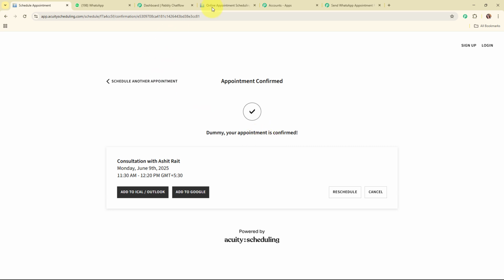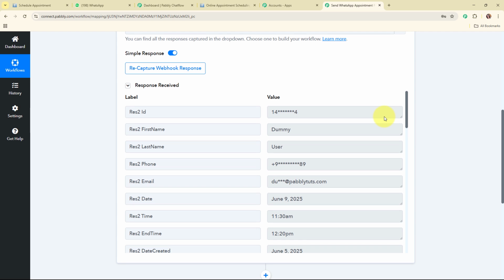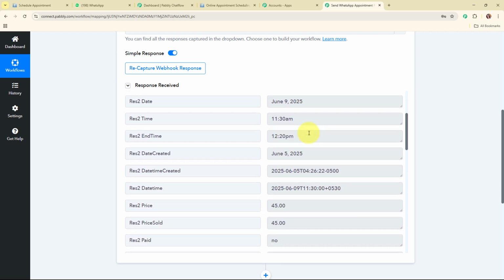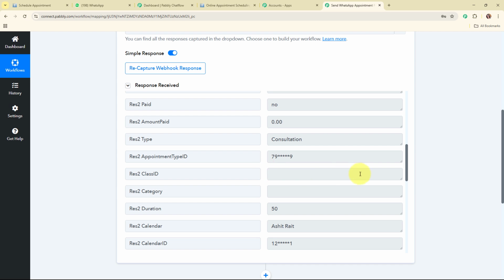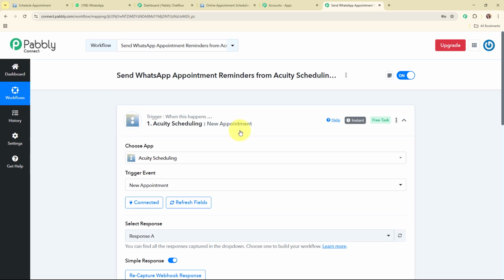So let's go and check our Pabbly's workflow. And here you can see we have received a successful response where we have received the first name, last name, phone, email, date of the appointment. Here you can see the time of the appointment. Here you can see the end time. Here you can see the date created, date time created, and some other details as well. So with this we have successfully set up this trigger step over here.